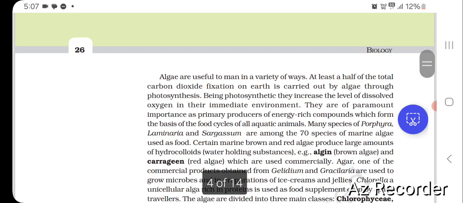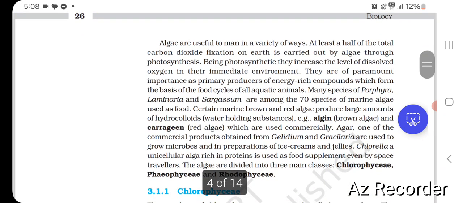Algae are useful to man in a variety of ways. At least half of the total carbon dioxide fixation on Earth is carried out by algae through photosynthesis. Being photosynthetic, they increase the level of dissolved oxygen in their immediate environment. They are of paramount importance as primary producers of energy-rich compounds, which form the basis of the food cycles of all aquatic animals.